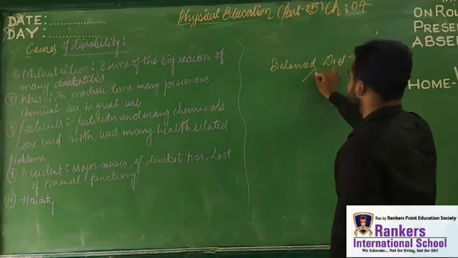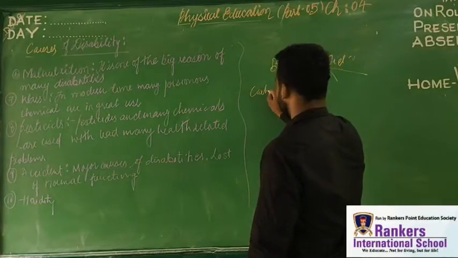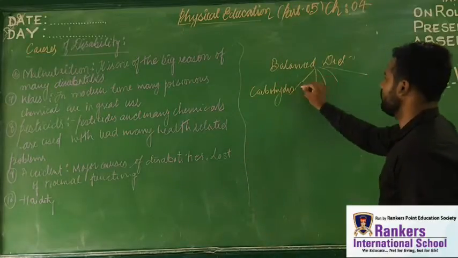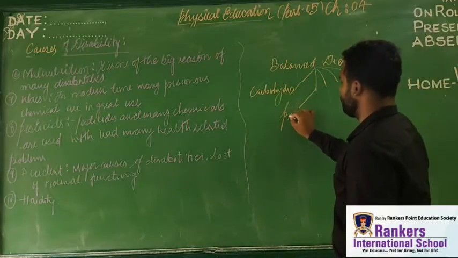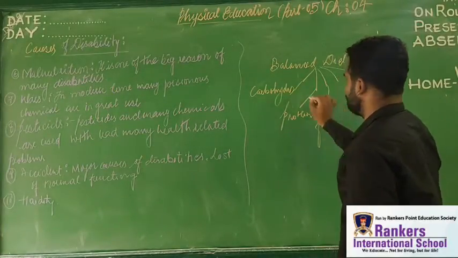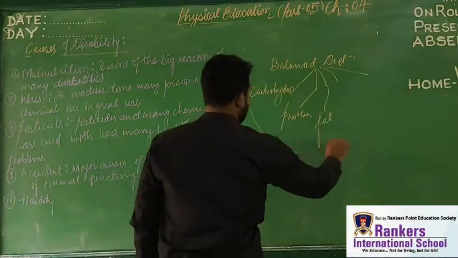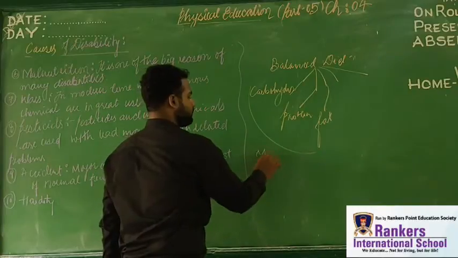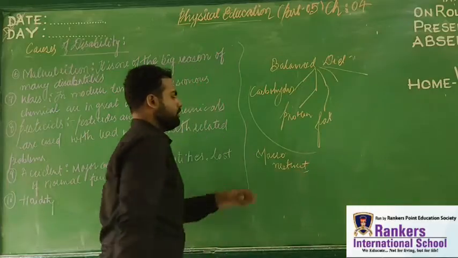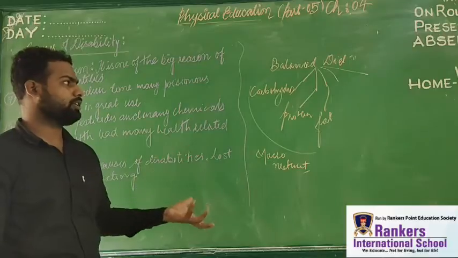Balanced diet means each and every individual must take proper carbohydrates. Next is a proper amount of protein, and a proper amount of fat, which are the major ones. These are the macronutrients, nutrients which are required in large amounts. So if these macronutrients are achieved, then there will not be any kind of malnutrition or nutrition deficiency.